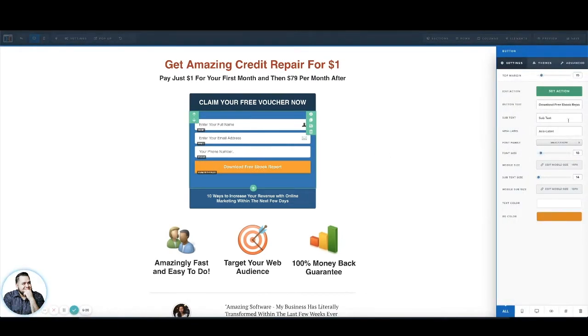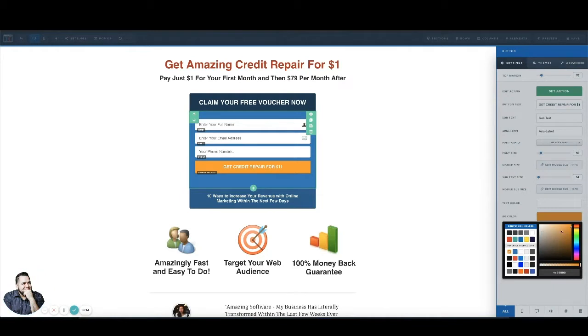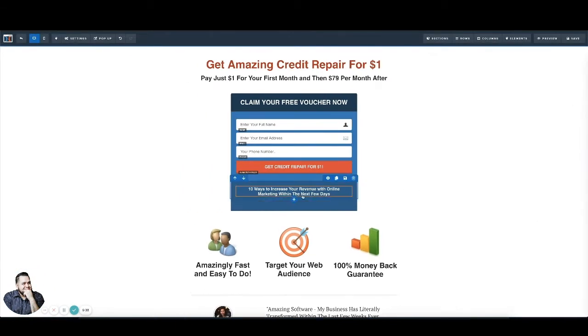And then I'm going to change the text of this. I'm just going to click on the button there and get credit for $1. And I might change the background color to red. I like red, so I'm just going to click here. Okay, awesome. And I might throw in a bonus.